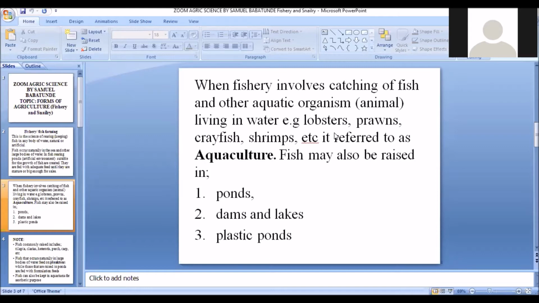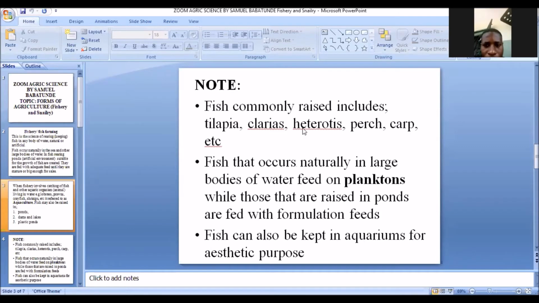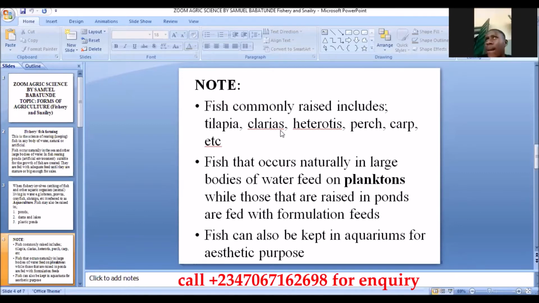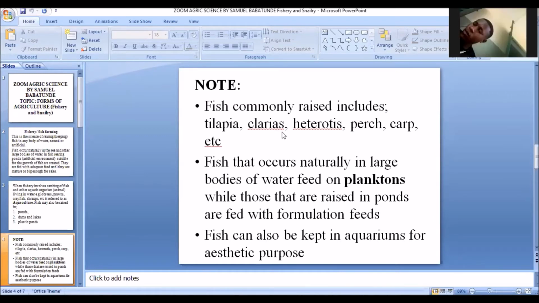So now, note that examples of fishes which are commonly raised include the tilapia. Tilapia is a very, very common example of fish that is reared. Then we have the clarias. The clarias here is the normal catfish. The catfish we know today is the clarias. So clarias is another example of fish that are commonly reared.